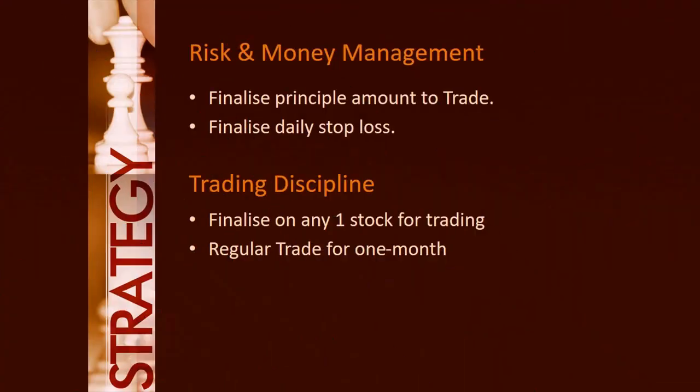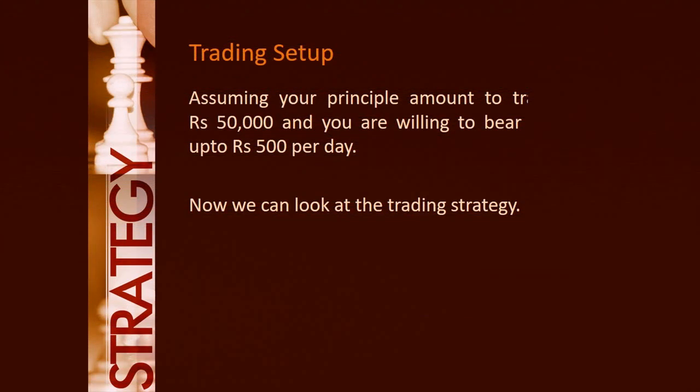To cover our risk and money management, we will finalize the principal amount to be invested for trading and also finalize the maximum daily stop loss. This will help you beat volatility and endure the ups and downs of the stock market. You also need to stick to your trading discipline, which means you will trade every day and strictly stick to this trade setup and not change it for 1 month. As an example, we will consider your principal amount to trade is 50,000 rupees and you are willing to bear a loss of maximum up to 500 rupees per day.